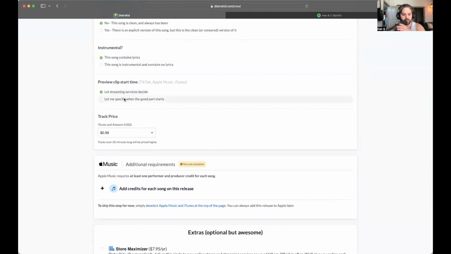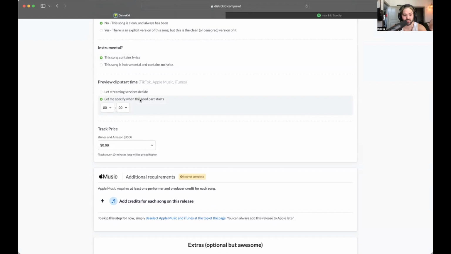So I like this. Let me specify when the good part starts. This really only pertains to, I think, iTunes, or now it's called Apple Music. iTunes, my age is starting to show. Typically what I do is I'll listen to the song real quick and I'll pick the part in which I want the preview time. If you were going to iTunes or Apple Music and you were going to purchase this song, then what do I want people to hear for the first 30 seconds? So I'm going to listen to the song real quick and pick the best time for that.